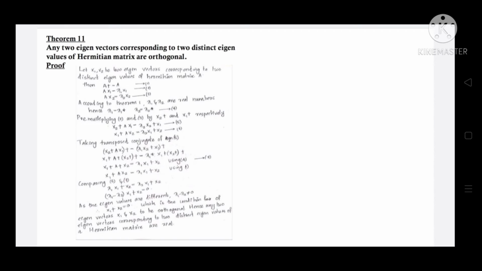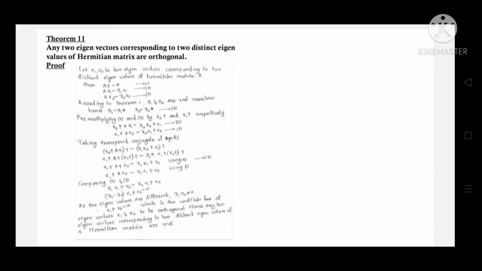Any two eigenvectors corresponding to two distinct eigenvalues of a Hermitian matrix are orthogonal. Let x1, x2 be two eigenvectors corresponding to two distinct eigenvalues lambda 1 and lambda 2 of a Hermitian matrix A. Then A Hermitian is equal to A, Ax1 is equal to lambda 1 x1, Ax2 is equal to lambda 2 x2.